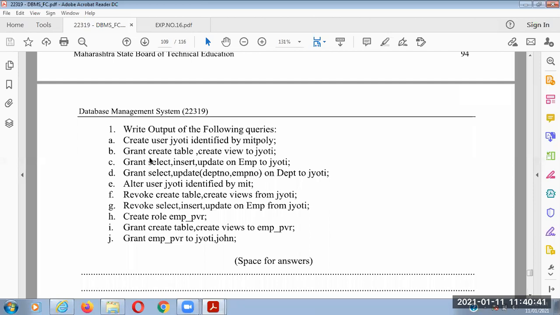A system-related permission: grant create table, create view to Jyoti. Now Jyoti has the permission of creating a table and creating a view. If you want to revoke, it means you are disallowing certain permissions. Then we have the command REVOKE. Which permissions to revoke? REVOKE create table, create view FROM Jyoti. While revoking, the keyword changes: REVOKE comes in place of GRANT, and FROM in place of TO. TO while giving, FROM while taking back. It is quite simple. Anything else?